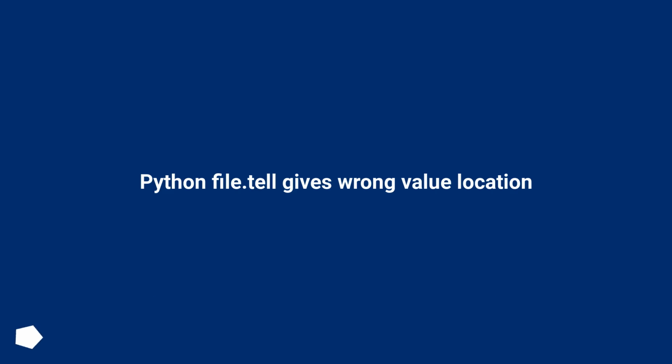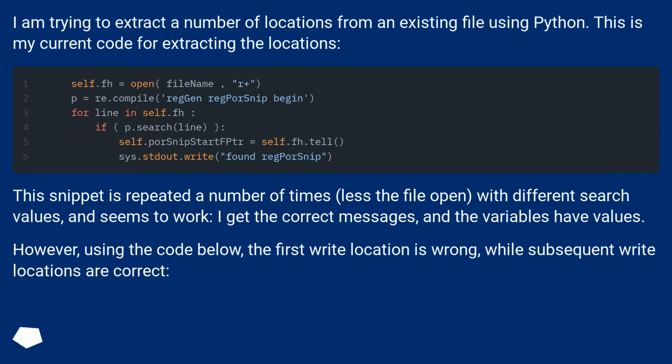Python file.tell gives wrong value location. I am trying to extract a number of locations from an existing file using Python. This is my current code for extracting the locations. This snippet is repeated a number of times, lets the file open, with different search values, and seems to work. I get the correct messages, and the variables have values.